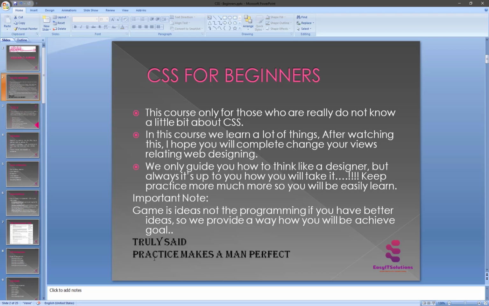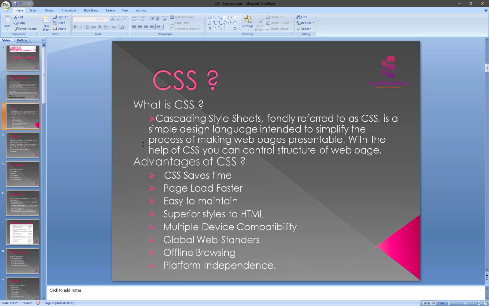So before wasting our time, let's start and see what CSS is and how it works in web designing. What is CSS basically? Here is a short definition. CSS stands for Cascading Style Sheet, fondly referred to as CSS. It is a simple designing language intended to simplify the process of making web pages presentable. With the help of CSS, you can control the structure of web pages. It's really important because CSS handles the look and feel of web pages.